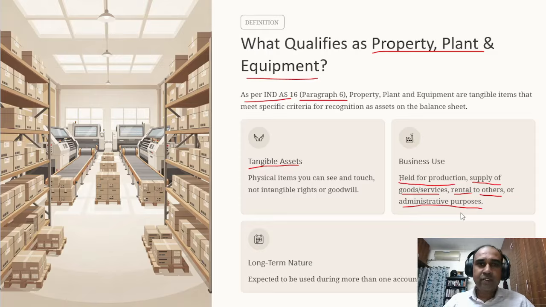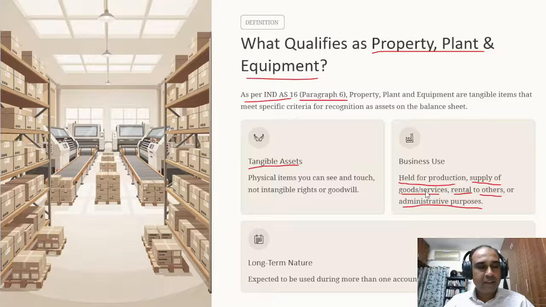What is held for production? Plant and machinery. Suppose there is a manufacturing entity and they have plant and machinery. They have bought plant and machinery to manufacture shirts or utensils or anything actually. So the plant and machinery, if it is held for production or supply of goods or services, in case of IT companies, they will be rendering their services through laptops.